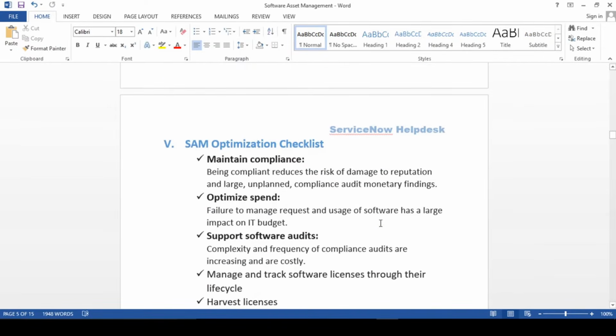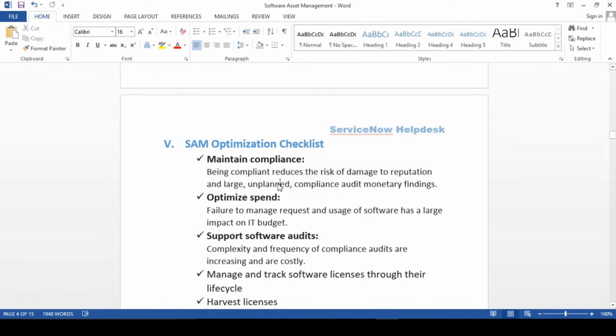Fine, guys. So next topic, guys, so SAM optimization checklist. So this is a very important one, guys. So let's talk about maintain compliance. So basically, being compliant reduces the risk of damage to reputation and large unplanned compliance audit mandatory findings. So this is the maintain compliance we have to think of.